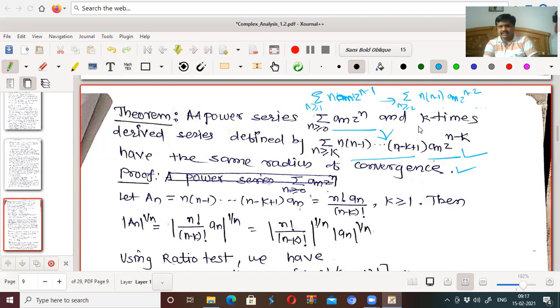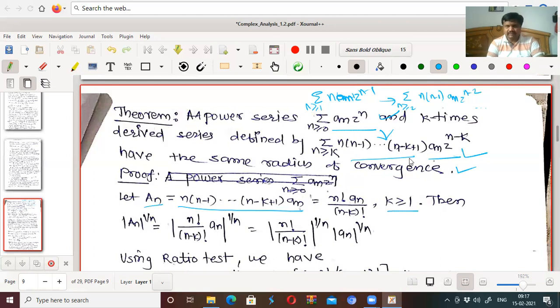So this k-th derived series and the original series have the same radius of convergence. Both series have the same radius of convergence, and that we have to prove. Let capital A_n be this coefficient, n into n minus 1 up to n minus k plus 1, a_n, which is equal to n factorial a_n upon n minus k factorial. This is just an adjustment. n factorial means n into n minus 1 up to 1. That means we multiply the terms 1 to n minus k and divide by the same, and 1 to n minus k is n minus k factorial, for k greater than or equal to 1.